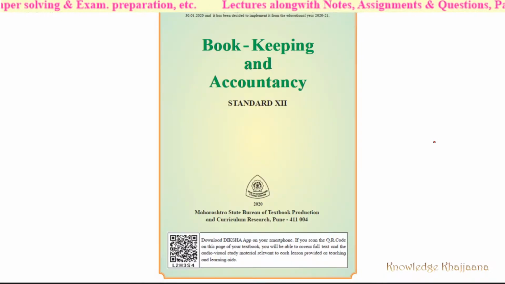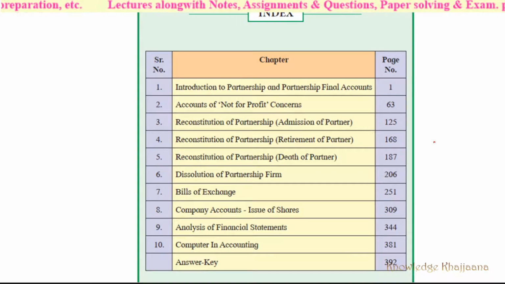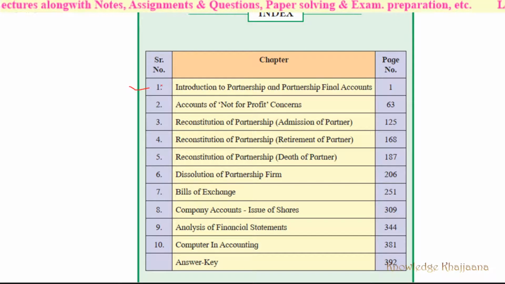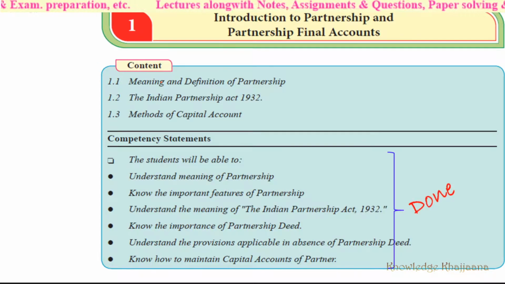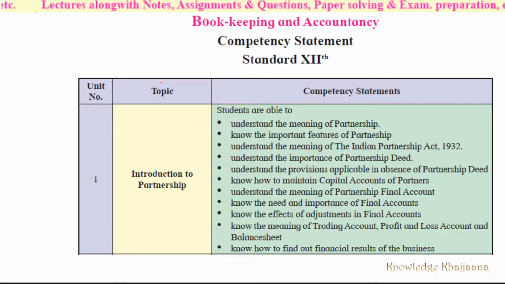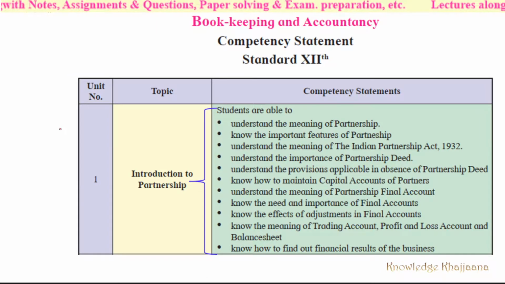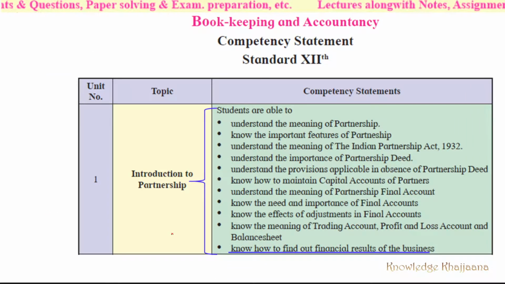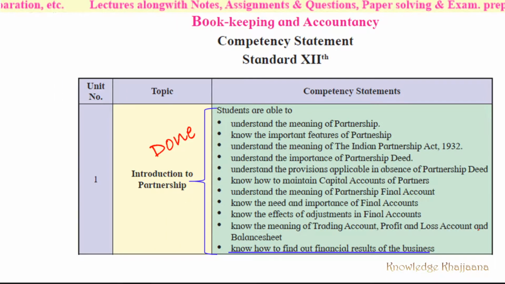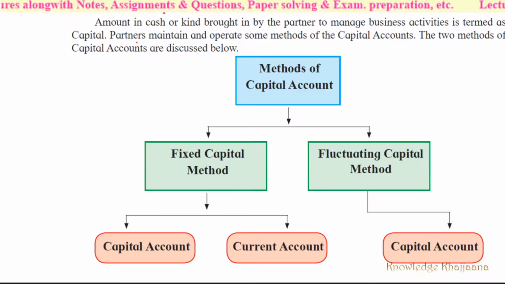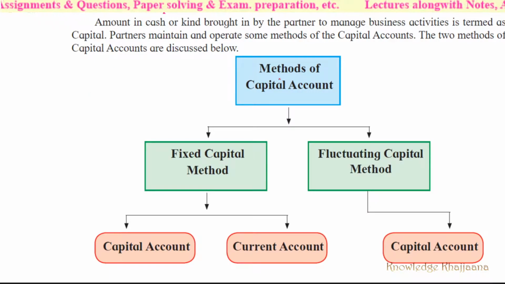We are learning bookkeeping and accountancy standard 12. We are learning lesson number 1, that is introduction to partnership and partnership annual account. We have covered so many competency statements so far, and you are able to understand these many things. Currently, we are learning how to find out the financial results of the business. We have learned two methods of capital account, that is fixed capital method or fluctuating capital method.